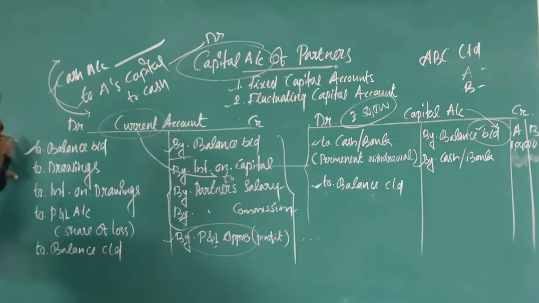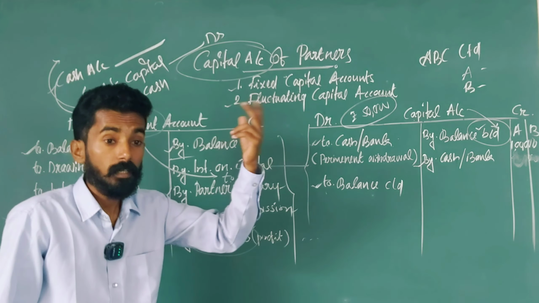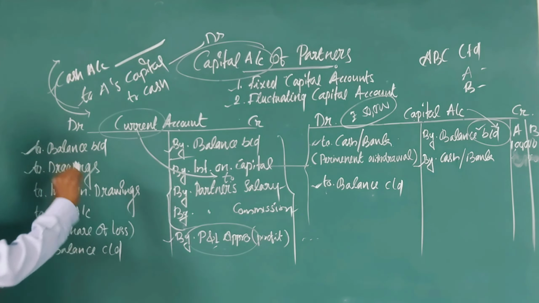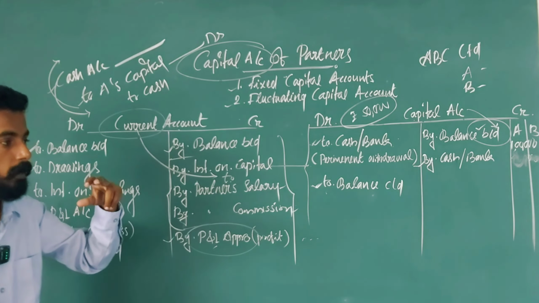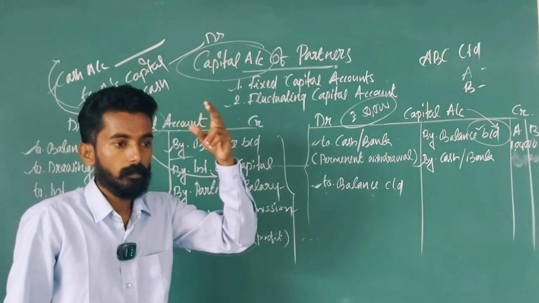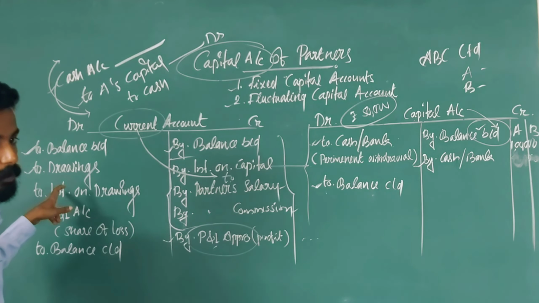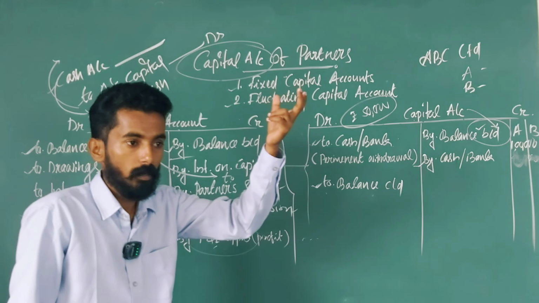Now come to the debit side of the current account. On the debit side of the partners' current account, the first one is balance brought down, because the partners' current account shows either a debit or credit balance. The second one is drawings. Normal drawings. If partner A withdraws 1,000 rupees from the business, what is the journal entry? Yes, current account debited: A's current account debtor to cash. Normal drawings we adjust in the P&L account drawings.